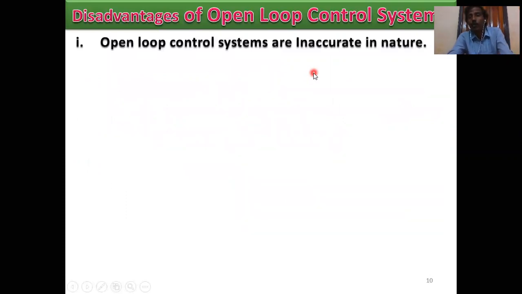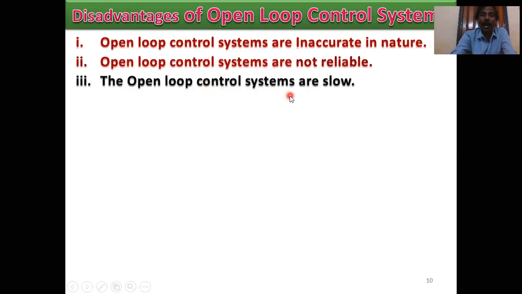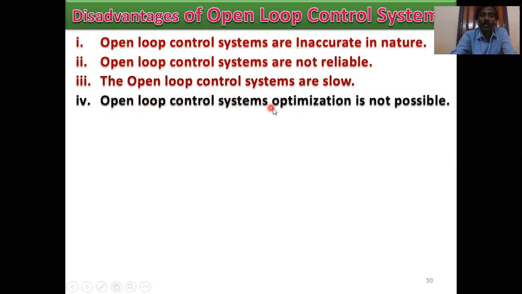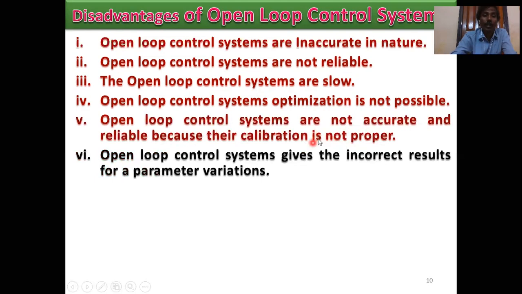These are all advantages. And what are the disadvantages of open loop control systems? Open loop control systems are inaccurate in nature. Open loop control systems are not reliable. This is the second disadvantage. Open loop control systems are slow. Optimization of open loop control systems is not possible. Open loop control systems are not accurate and reliable because their calibration is not proper. This is also a very important sentence.